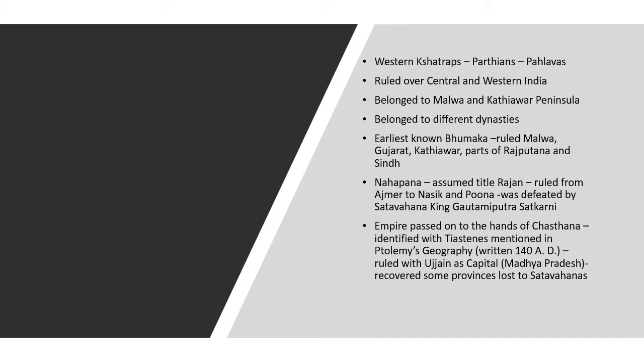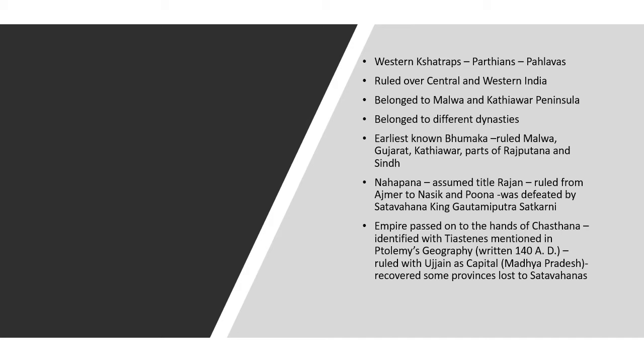So during Nagapana's rule, the empire extended in the north and the south. In the north they ruled Ajmer, which is part of Rajasthan, and in the south they ruled Nasik and Pune, which is part of Maharashtra.